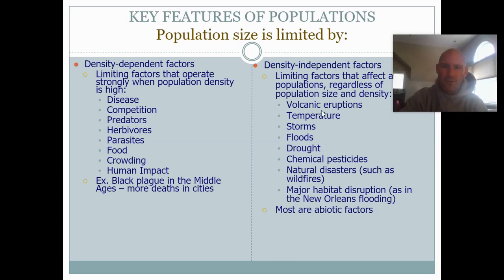So volcanic eruptions, temperature, storms, floods, droughts, the major environmental disasters, pesticides, major habitat disruptions such as the flooding of New Orleans, or the building of a new condominium complex on some undeveloped land. All of those are density independent factors.